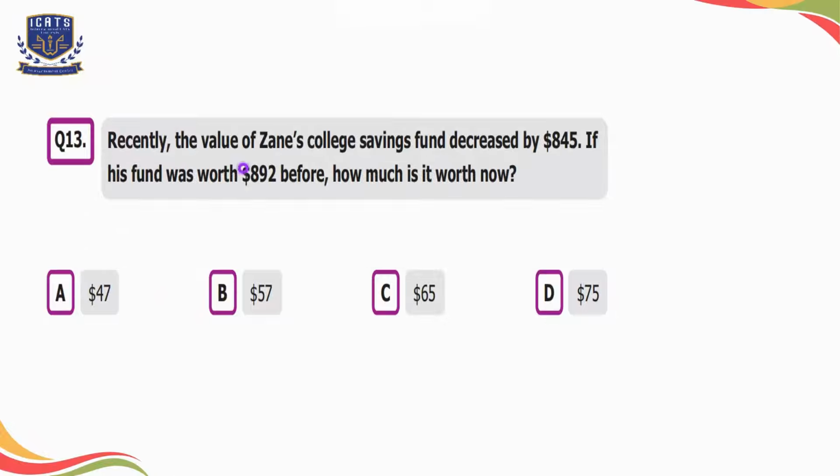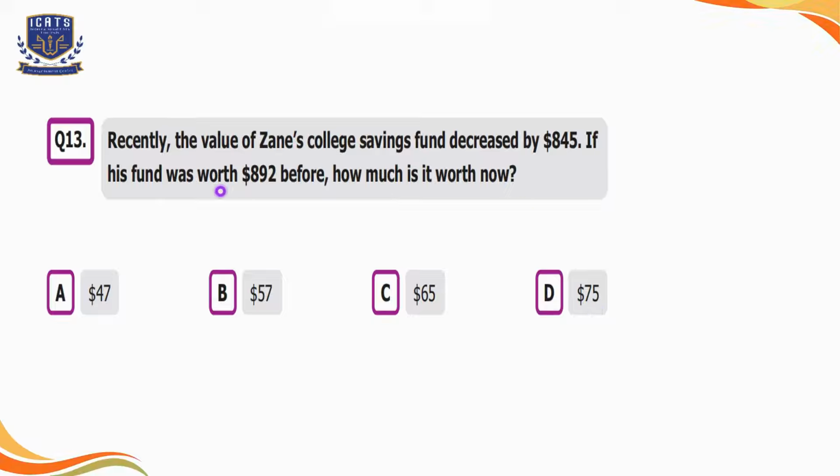Question number 13. Recently, the value of Zane's college saving fund decreased by $845. If his fund was worth $892 before, how much is it worth now? Option A is $47, option B is $57, option C is $65, and option D is $75.